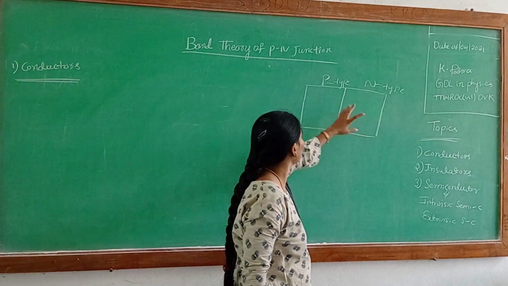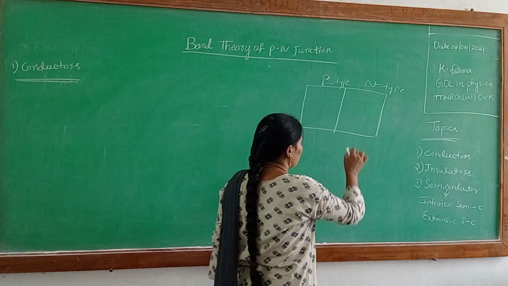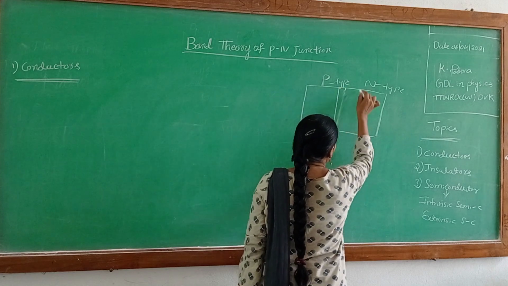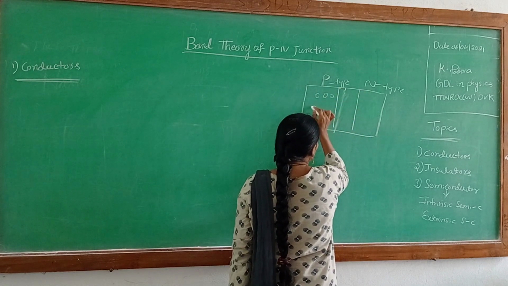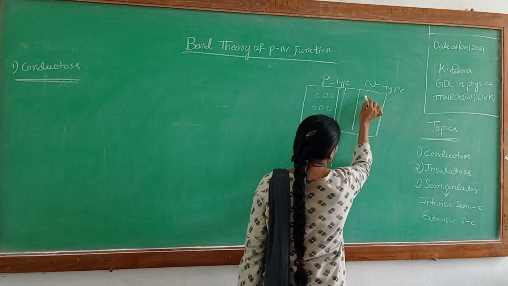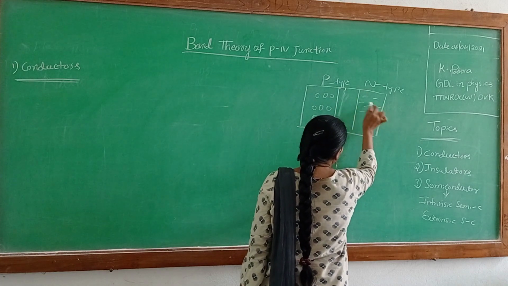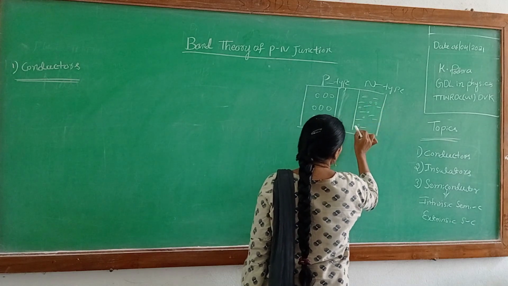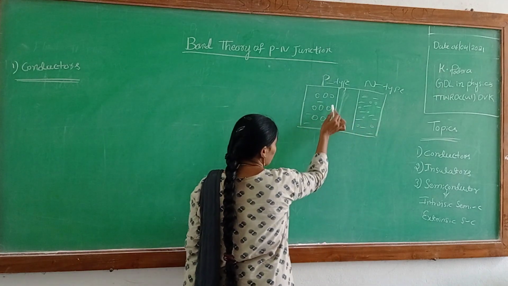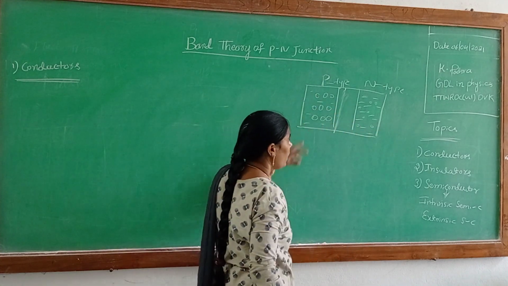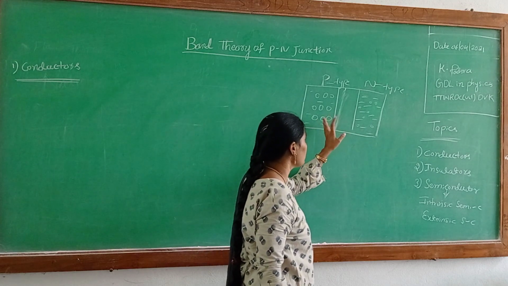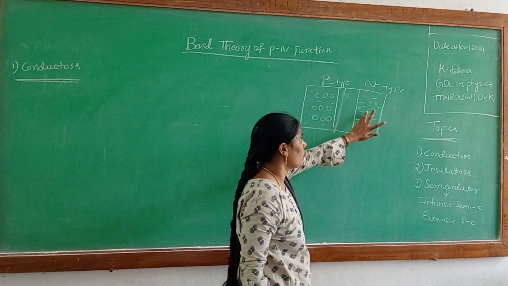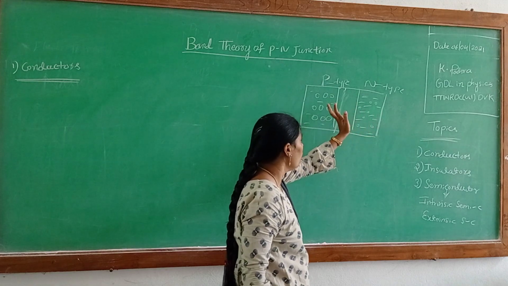A p-n junction is formed from p-type and n-type semiconductors, and we apply some external electric field across them. P means the number of holes, and n means the number of electrons. Holes move from the p-type to the n-type, and electrons move from the n-type to the p-type.